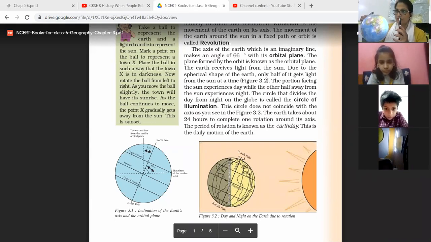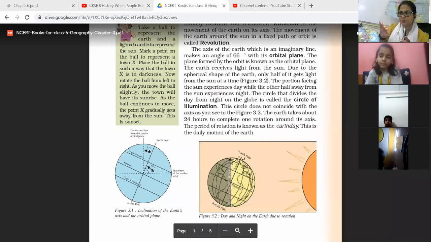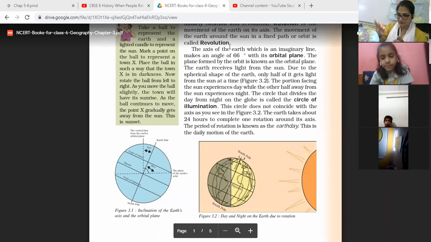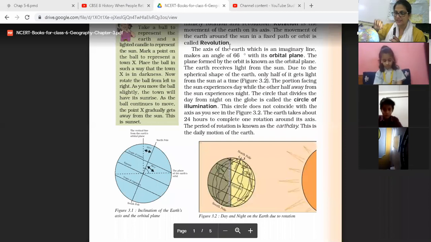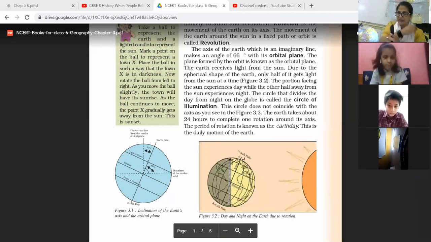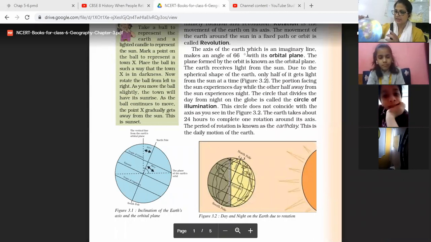Because the earth rotates from west to east. Where my torch light is, you assume that is the sun. So the sunlight falls on which portion of the earth? That portion experiences daytime, and the portion which is away from the sunlight experiences night. And the earth rotates from west to east. For example, look at here, everyone. Here, the light falls on which country? India.